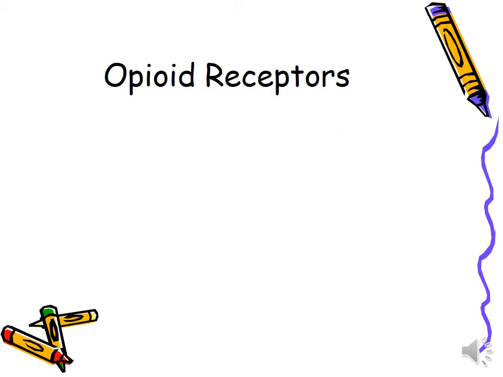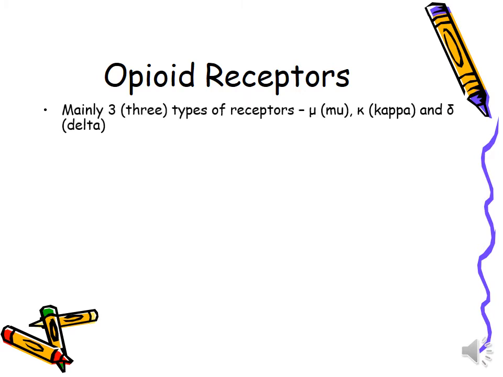Now, very important: opioid receptors. Okay, the question can come according to individual drugs, or only receptors can also be asked, and you have to write in tabulated form. I'm telling about today's assignment. You have to write down in tabulated form all three types of opioid receptors and their location and their subsequent actions and the kind of